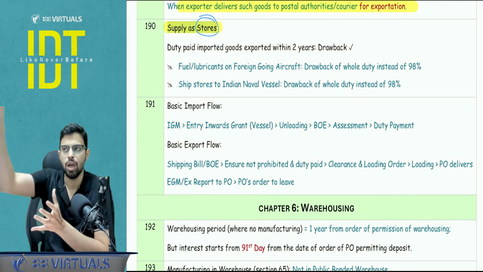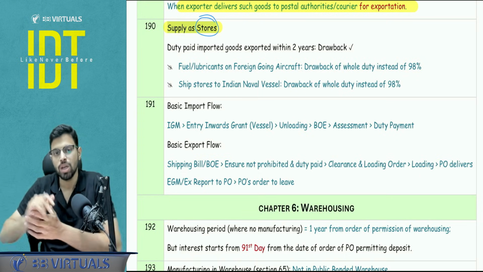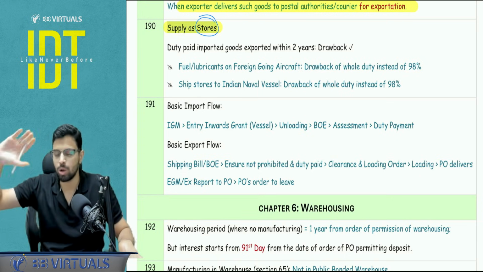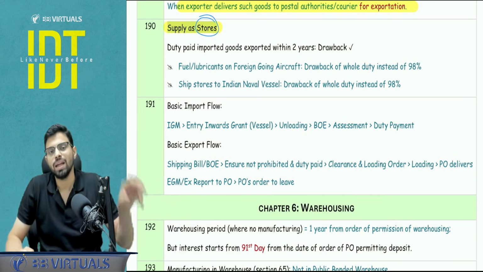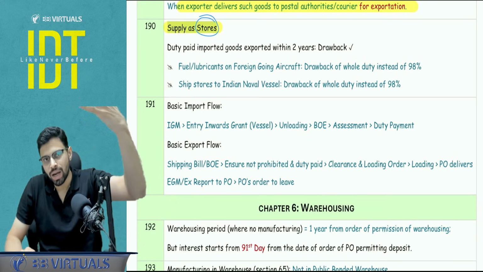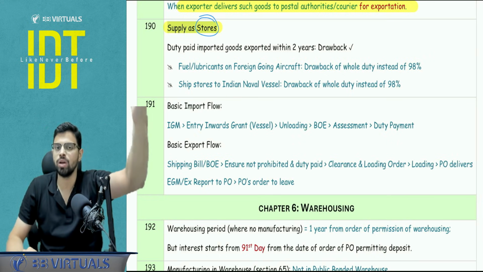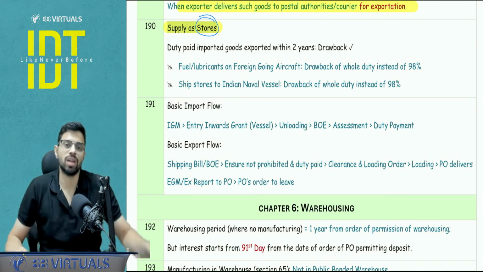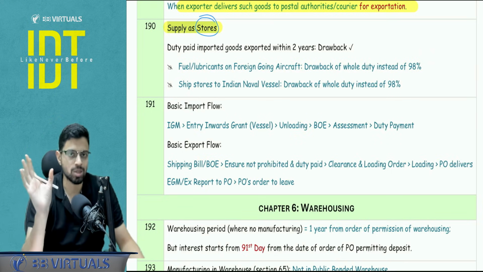What is duty drawback? You imported the goods, you paid the duty, and now you're supplying it as stores. So can I get the duty drawback benefit? Although that is not in our course in detail, you need to have a basic understanding that if the goods are exported, these goods were actually imported, I paid the duty, and now they are exported within 2 years, I get 98% of the refund as duty drawback. That same benefit I will get here also when they are supplied as stores.